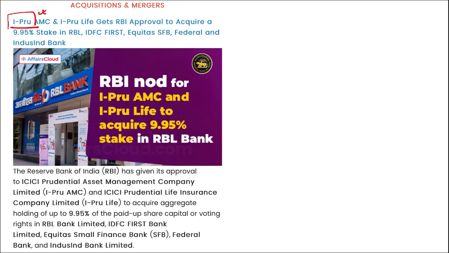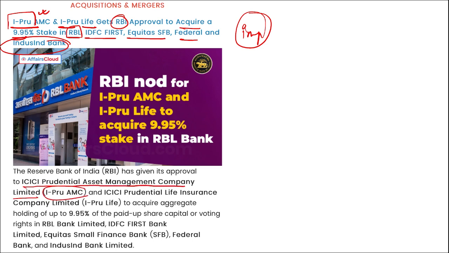IPRU AMC, that is Asset Management Company, and IPRU Life have got the RBI approval to acquire a 9.95% stake in RBL Bank, IDFC First Bank, Equitas Small Finance Bank, Federal Bank and IndusInd Bank. Important. Take a note of this. I repeat, RBI has given the approval to ICICI Prudential Asset Management Company, that is IPRU AMC, and ICICI Prudential Life Insurance Company, that is IPRU Life, to acquire aggregate holding of up to 9.95% of the paid up share capital or voting rights in RBL Bank, IDFC First Bank, Equitas Small Finance Bank, Federal Bank, as well as IndusInd Bank Limited. Correct? Take a note of it.